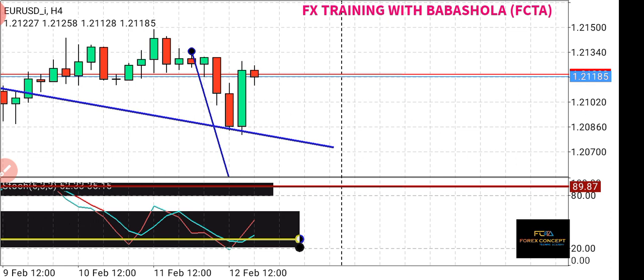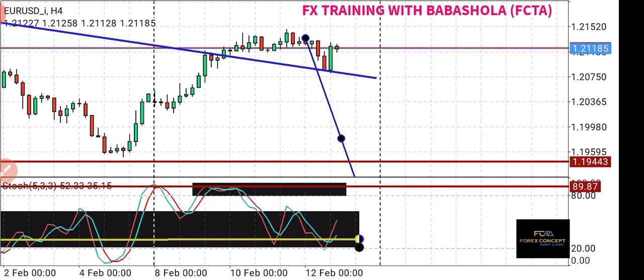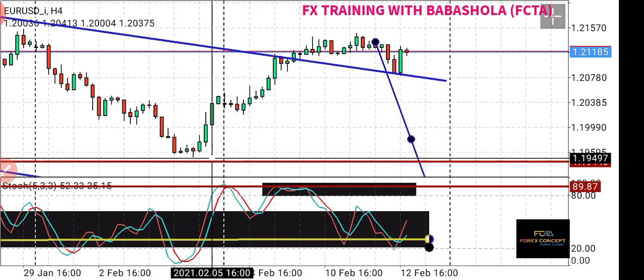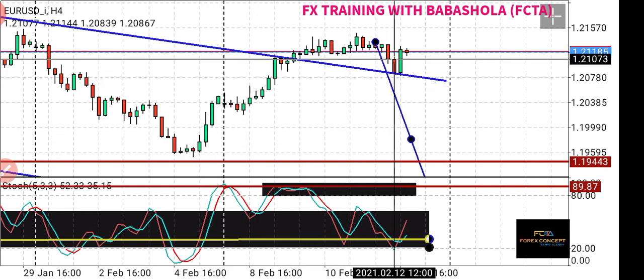A bear candle formed, and then we see the next candle higher than the previous lower candle, which is a bullish engulfing candle, signifying that price will go up because this trend line has been retested. The upper trend line of the descending channel was broken when price hit the support here. The trend line was broken and then it was retested here, and then we see a bullish engulfing candle.